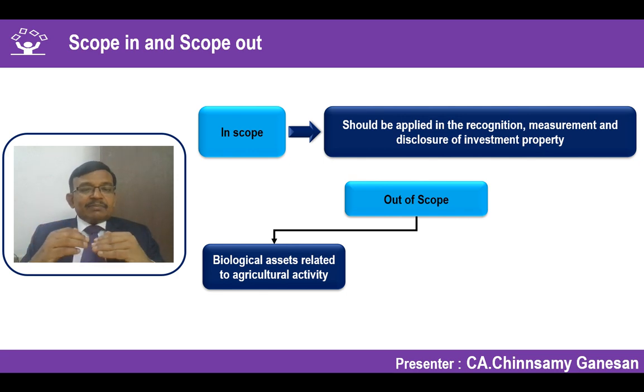Whereas in bearer biological asset, the asset stands as it is, and only harvested products come out of it. Agricultural produce is harvested out of the bearer biological asset. So those biological assets relating to agricultural activities are outside the scope of investment property.